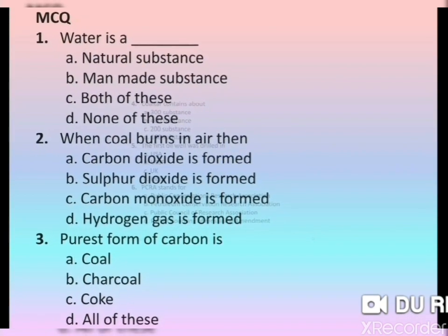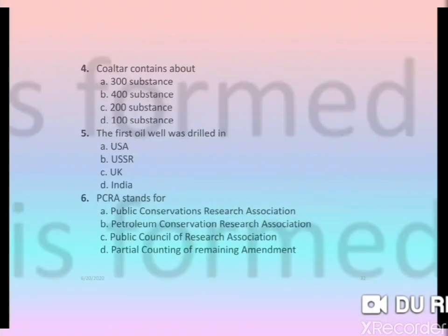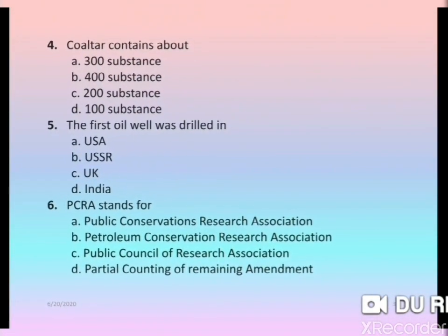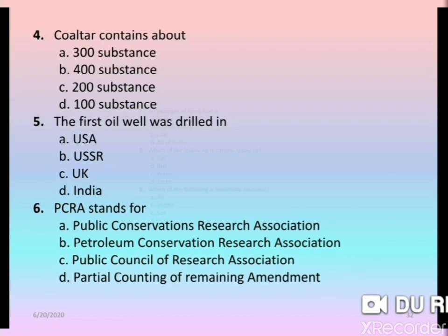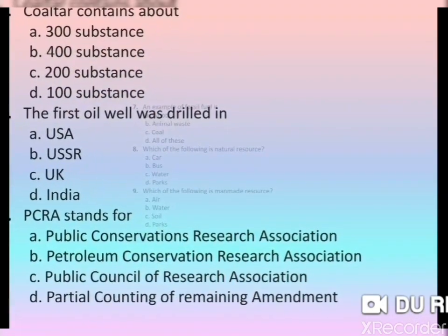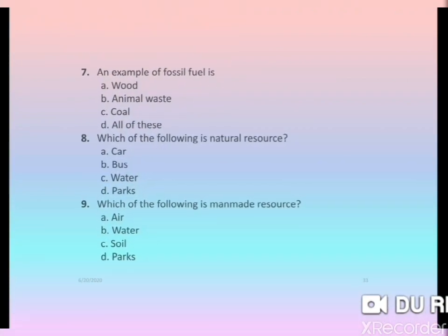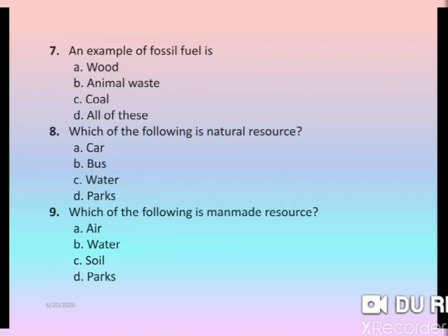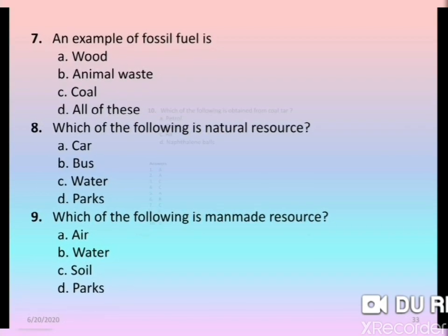Now another question. So in this way you can check your knowledge by this MCQ. Coal tar contains about 300, 400, 200 or 100 substances. Now here is where the first oil well was drilled. Already all these answers are given in our video. Which of the following is a natural resource? Car, bus, water, park. So here water is the natural resource.